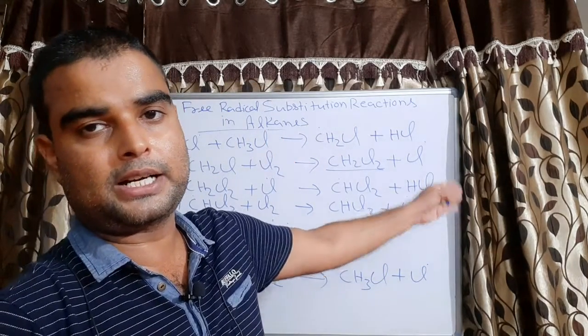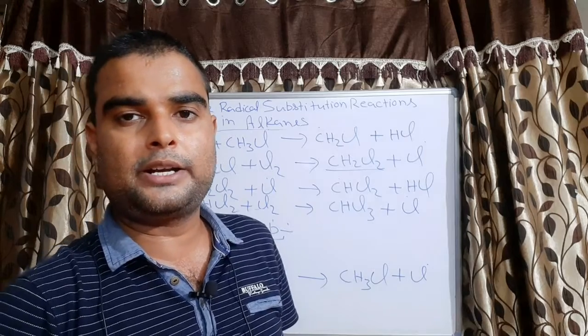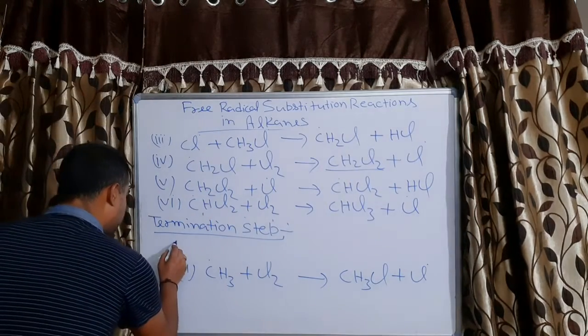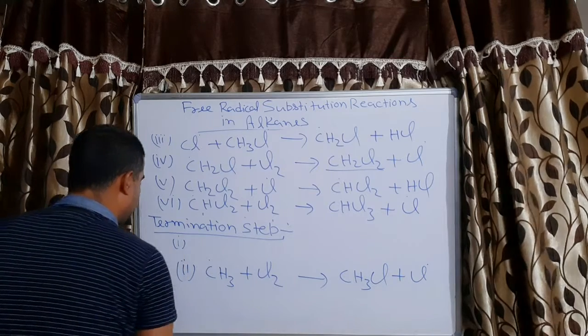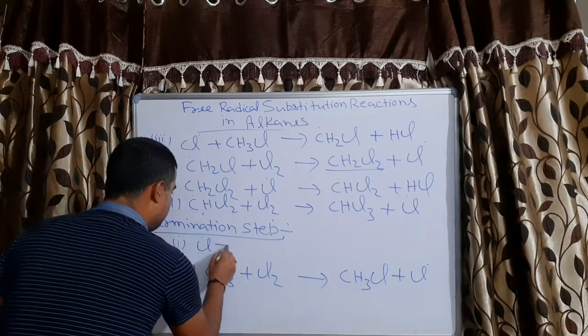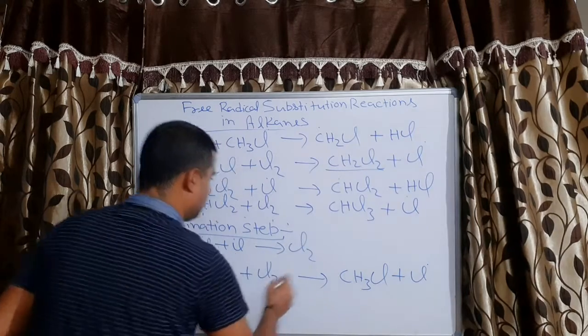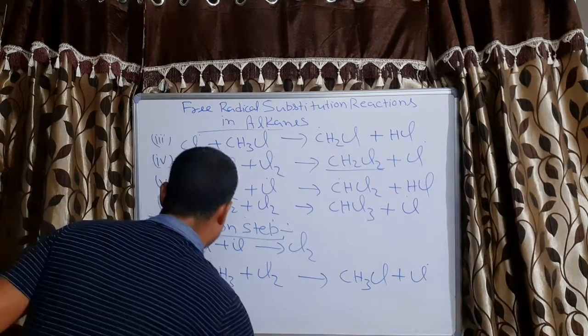That Cl free radical also can react with the Cl free radical of the initiation step, correct? So the first possibility of termination will be Cl plus Cl, which will form Cl2, correct?